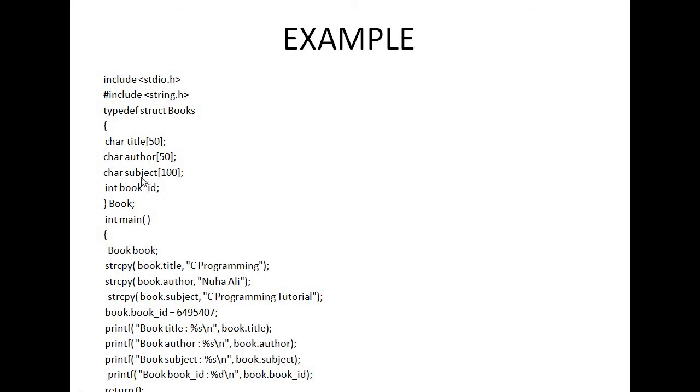So the variable name is book and the member name is title. book.title, comma, C Programming. That means the title of the book is C Programming. Then how can I access author? book.author, comma, Nuha Ali. That means the author name is Nuha Ali. Then what is the subject? book.subject, C Programming Tutorial. That means C Programming is copied to book.title, Nuha Ali is copied to book.author, and C Programming Tutorial is copied to book.subject.